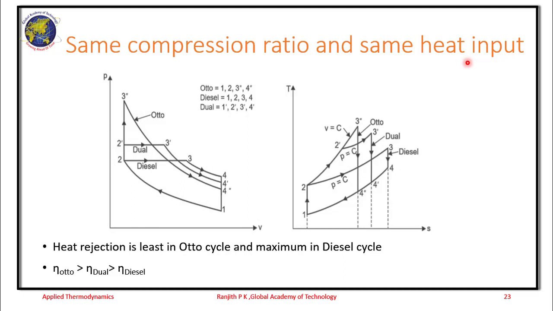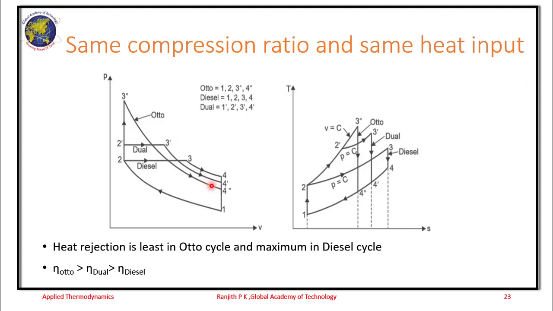We have plotted the overlapped PV and TS diagrams for all the three cycles. For the Otto cycle, it is 1, 2, 3 double dash, 4 double dash. So 1 to 2, 2 to 3 double dash, 3 double dash to 4 double dash represents the Otto cycle. 1 to 2, 2 to 3, 3 to 4 represents the diesel cycle. Then for the dual cycle, it is 1 to 2 dash, 2 dash to 3 dash, 3 dash to 4 dash.